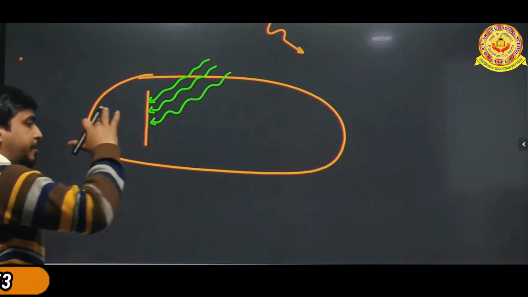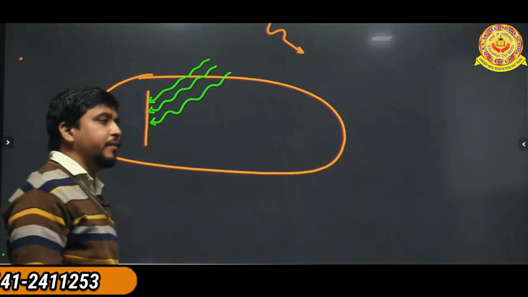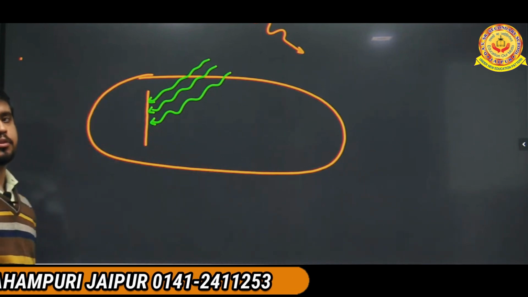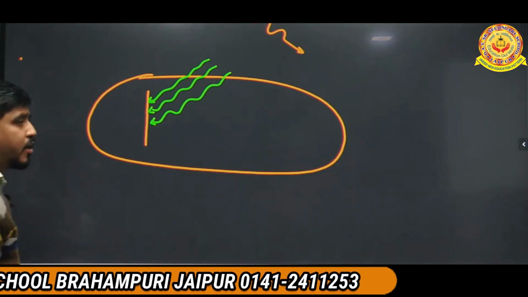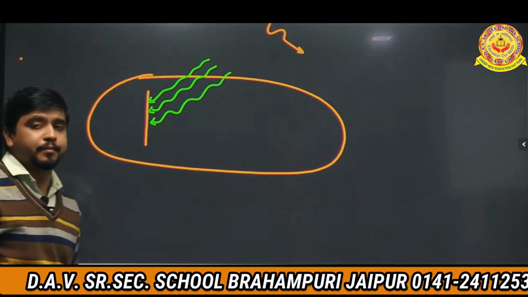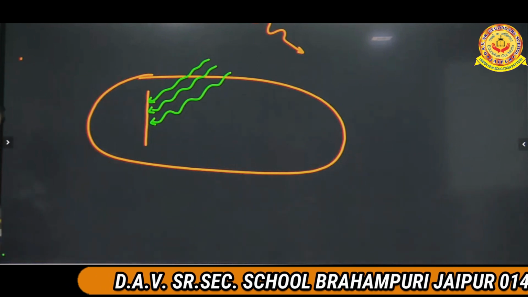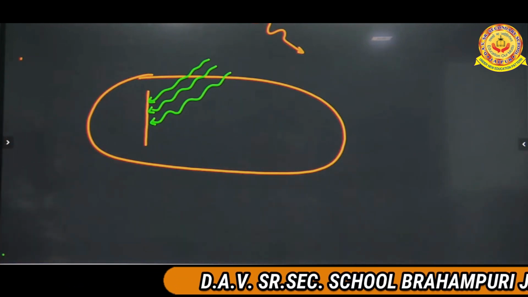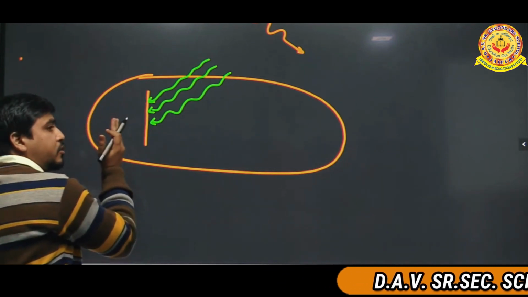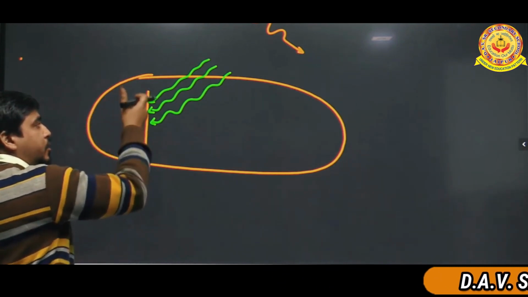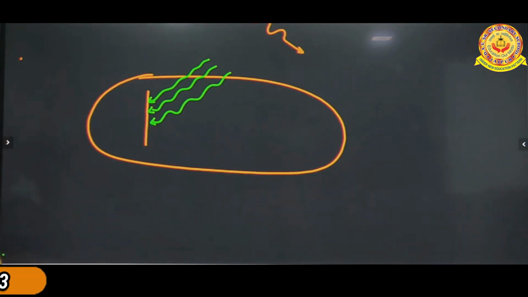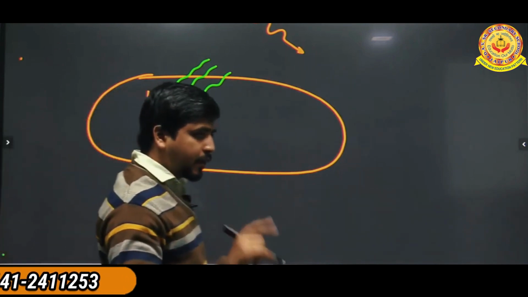This is a conducting plate, and in this conducting plate the free electrons are here, and all the free electrons are moving randomly. But when this energy is incident on this plate, what will happen? Then with the help of this energy, all the electrons come near to the boundary of this conducting surface. For understanding this phenomenon, I am taking one example.